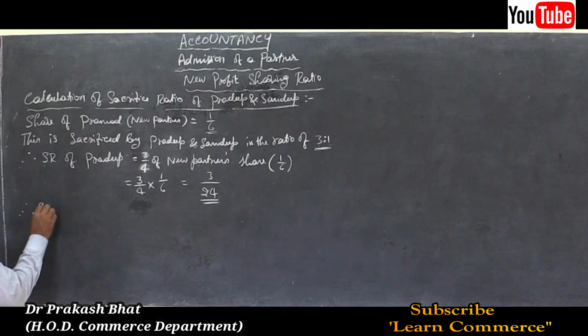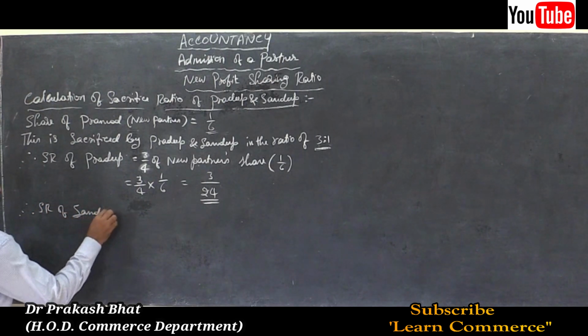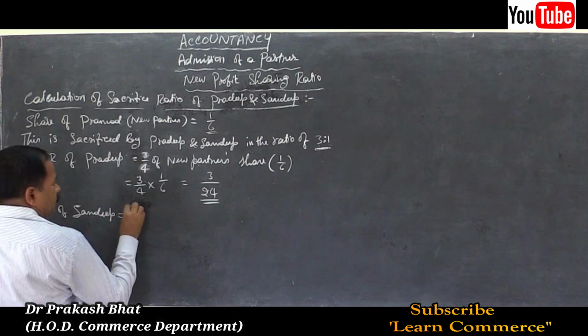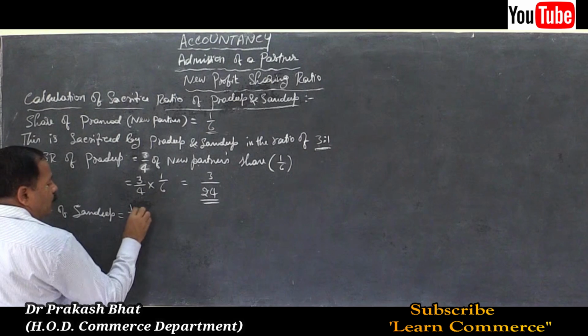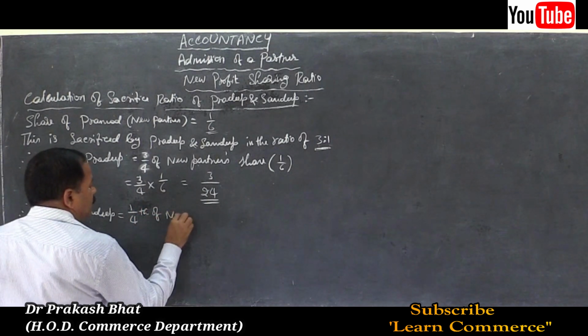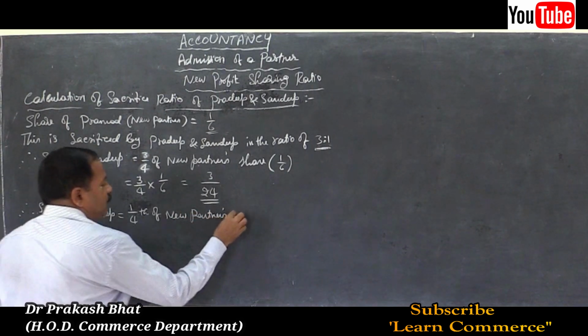Therefore, sacrifice ratio of Sandeep is equal to 1/4 of new partner's share, that is 1 by 6, new partner's share.